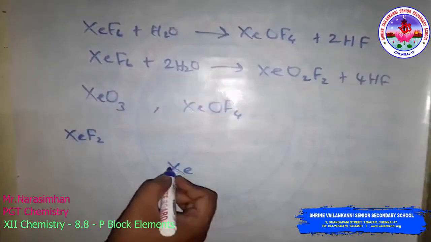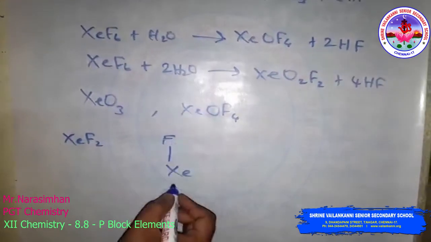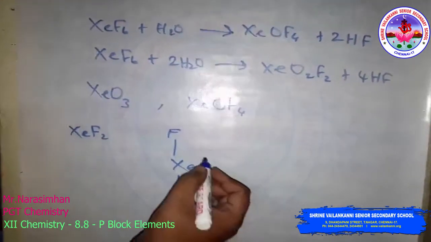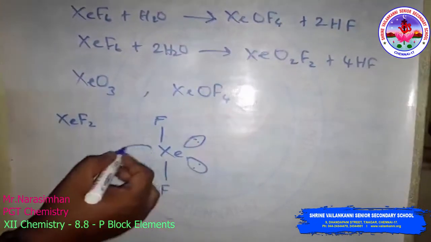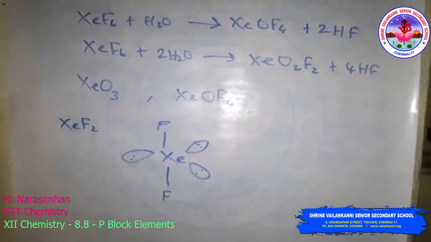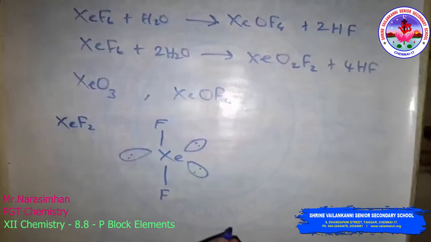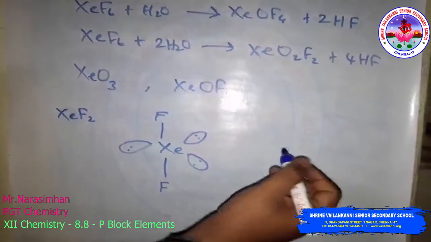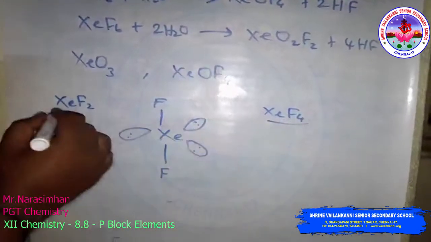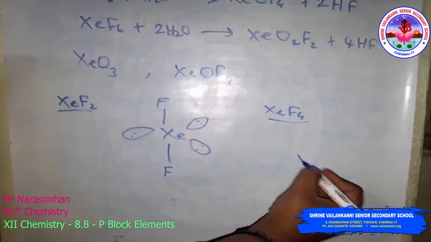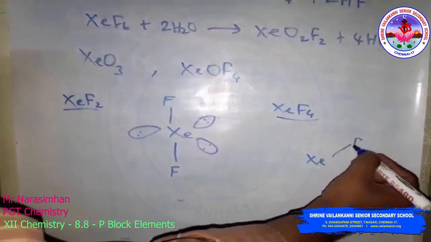Xe, the structure will be, they have 3 lone pairs of electrons. Xenon tetrafluoride is square planar.